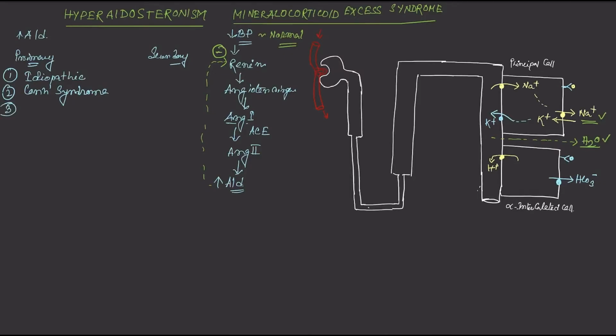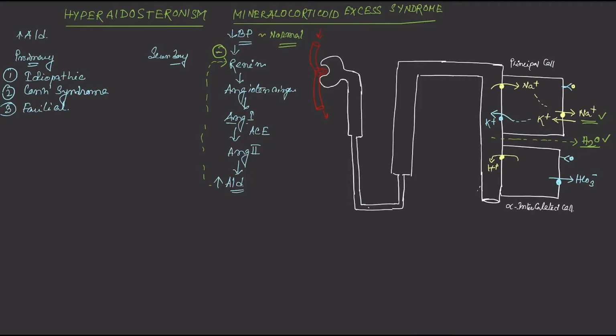The third important cause of primary hyperaldosteronism is familial hyperaldosteronism. In familial hyperaldosteronism, there is a genetic problem and it runs in families. Here the adrenocorticotropic hormone, or ACTH, which is produced from the anterior pituitary, excessively stimulates the adrenal cortex to secrete aldosterone. So the aldosterone level always remains much elevated in this group of patients. Okay, so this is called familial hyperaldosteronism.